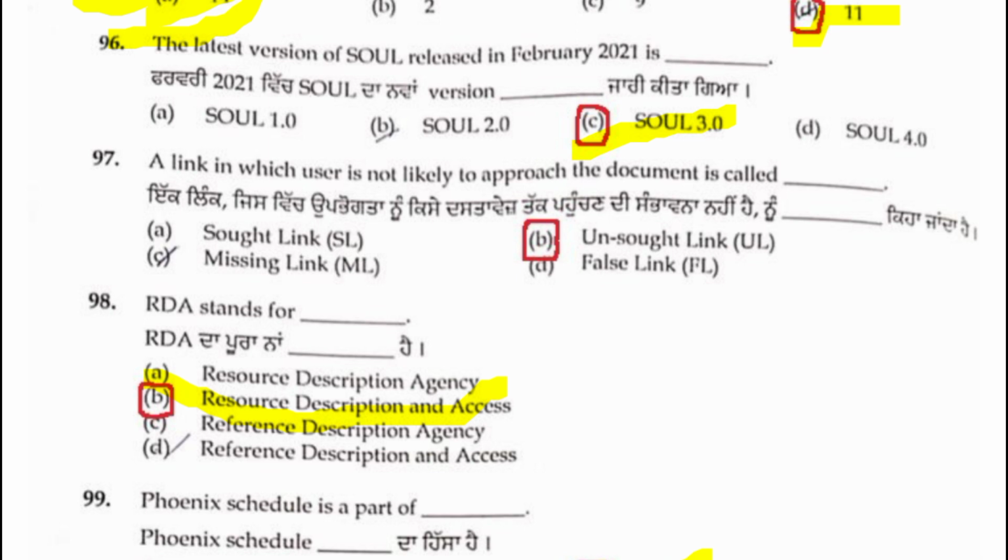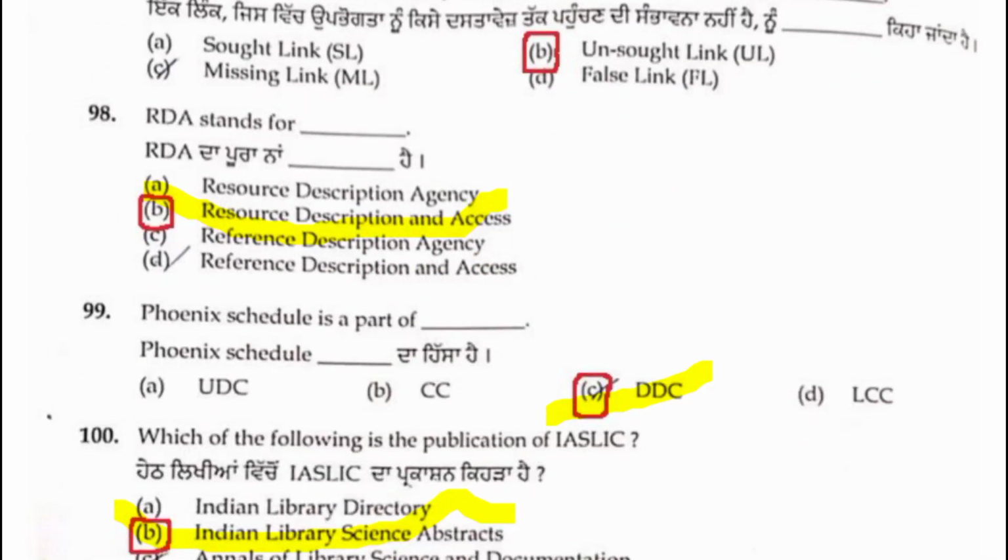97. 98th question, RDA, Resource Description and Access. This is a previous question. This has come in many question papers already. I uploaded 13 question papers so far. So this has almost been seen in 10 question papers already. RDA means Resource Description and Access. B is the right answer. Resource Description and Access is the correct answer.